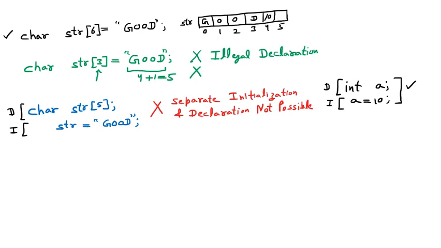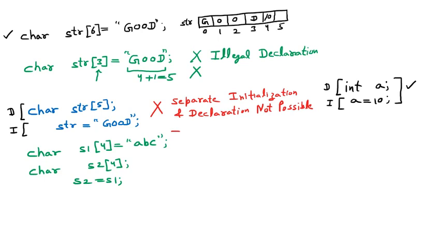I am taking one more example to make you understand. Let us suppose that we are taking char s1. Let us suppose there is an array s1 having 4 values is equal to ABC. Afterward, we are saying one more char s2 4. Then afterward, we are saying s2 is equal to s1. This thing is not allowed.